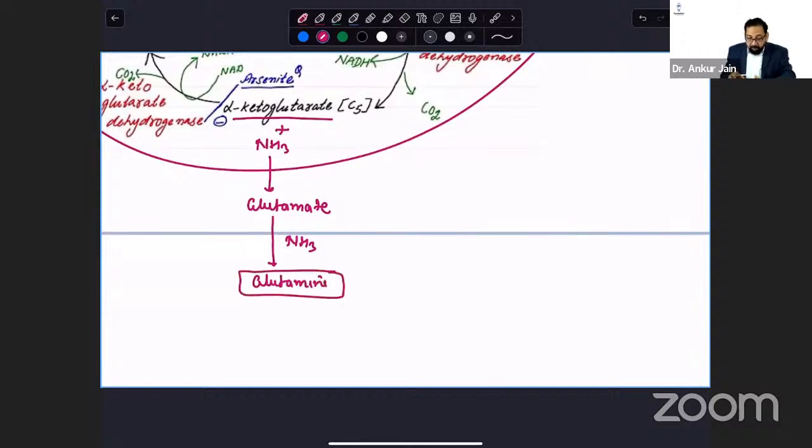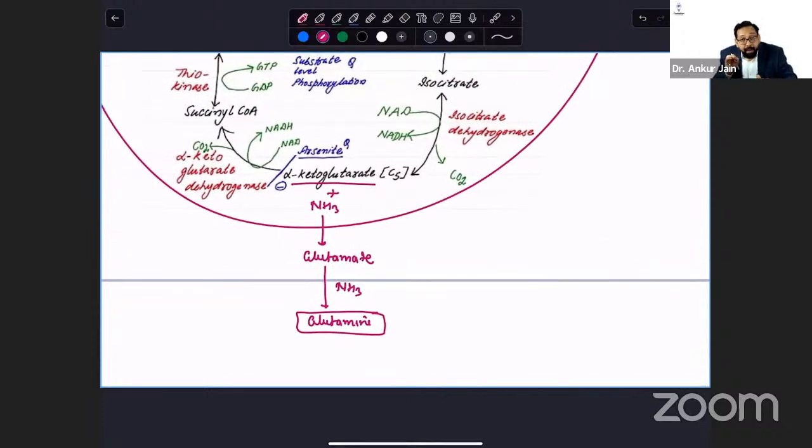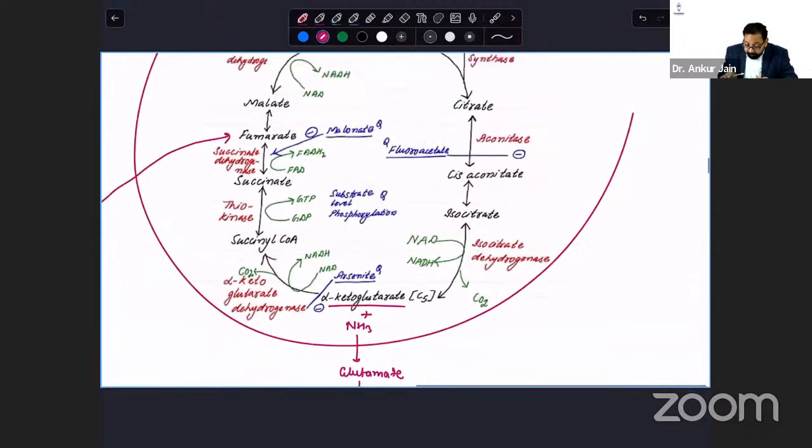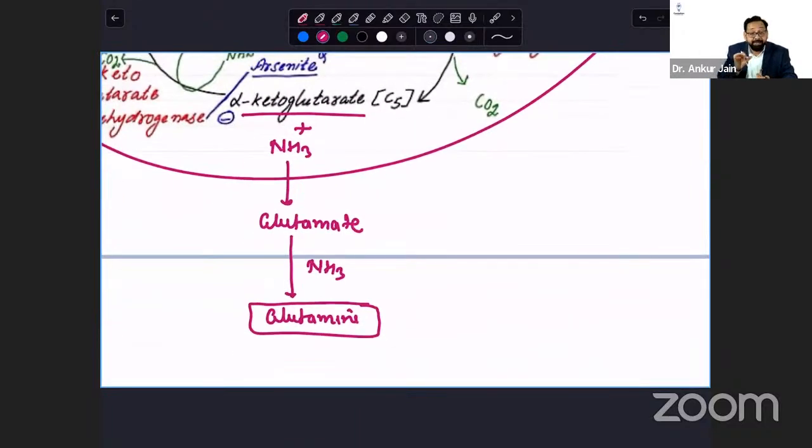Okay. So one question is asked: in hyperammonemia or urea cycle defect, which intermediate of the Krebs cycle is depleted? Can you comment? Which intermediate? Yes, alpha ketoglutarate is depleted. Got the point? This glutamate is increased.